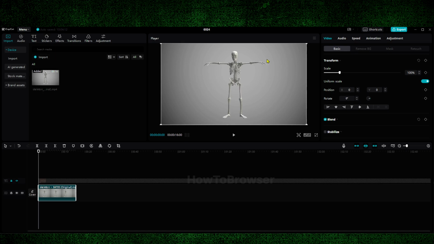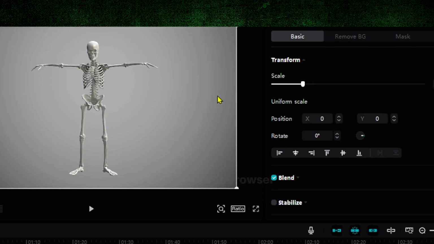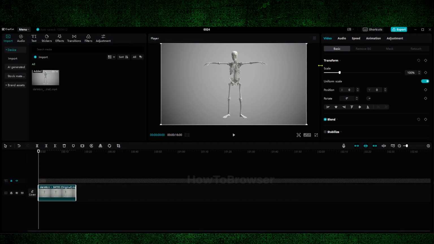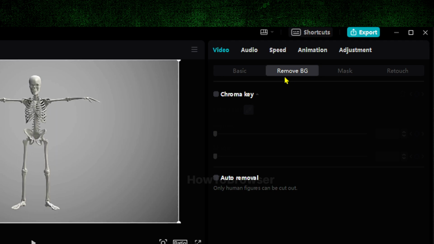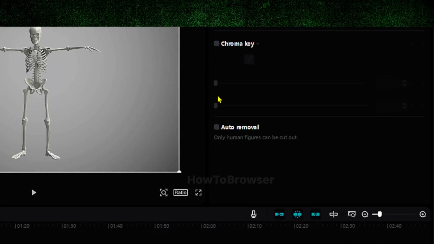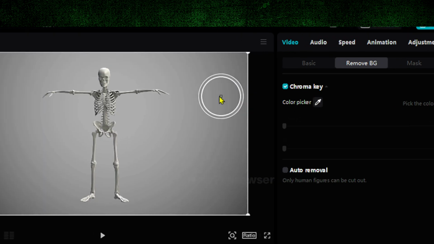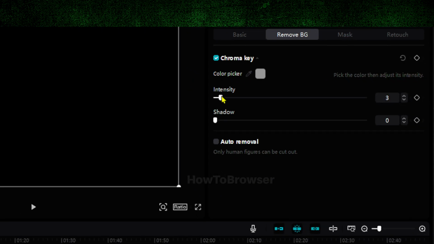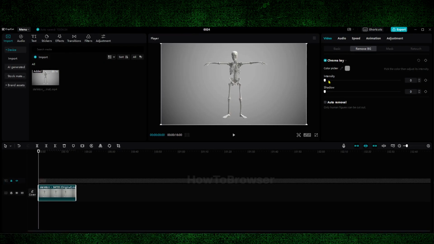It doesn't have any green screen, as you can see. So yeah, how do you do it? Well, you can see here background BG. If you click on this, you have a chroma key or auto. If you have a chroma key, this is great if you want to work with the green screen. You click on that and increase intensity, but it's not doing a good job for us.